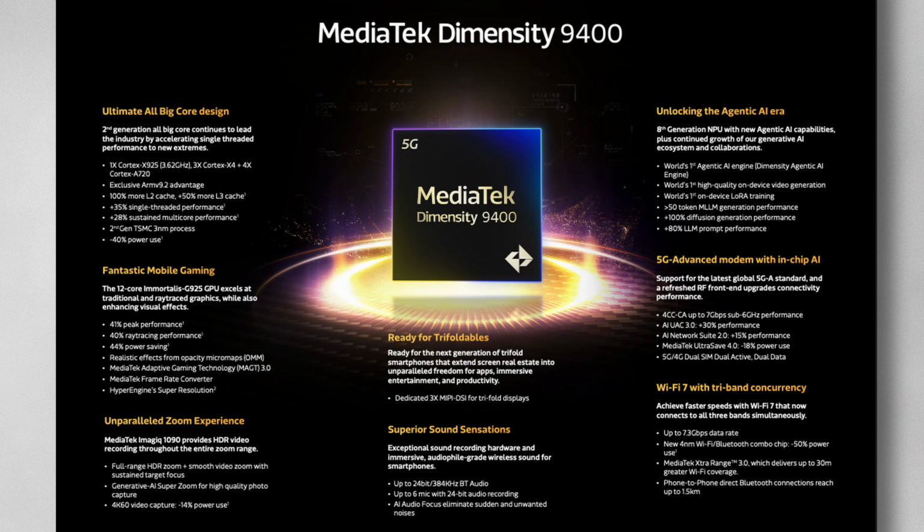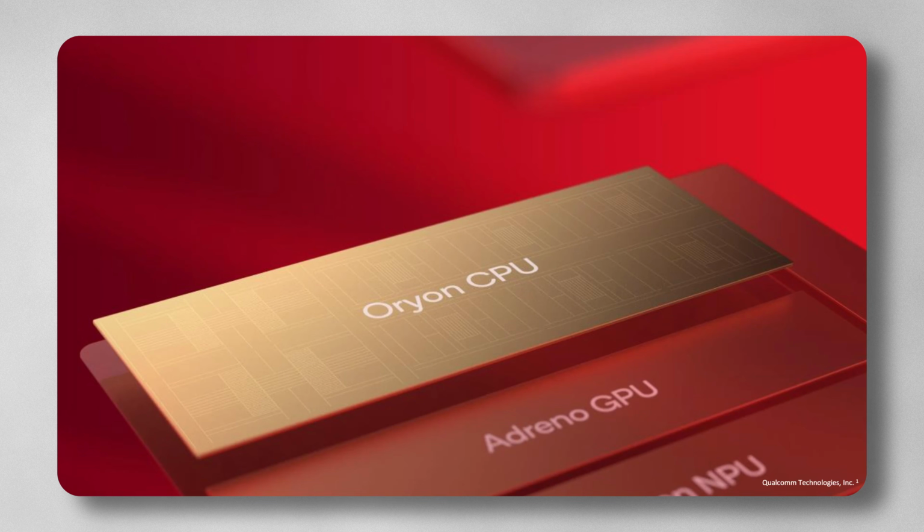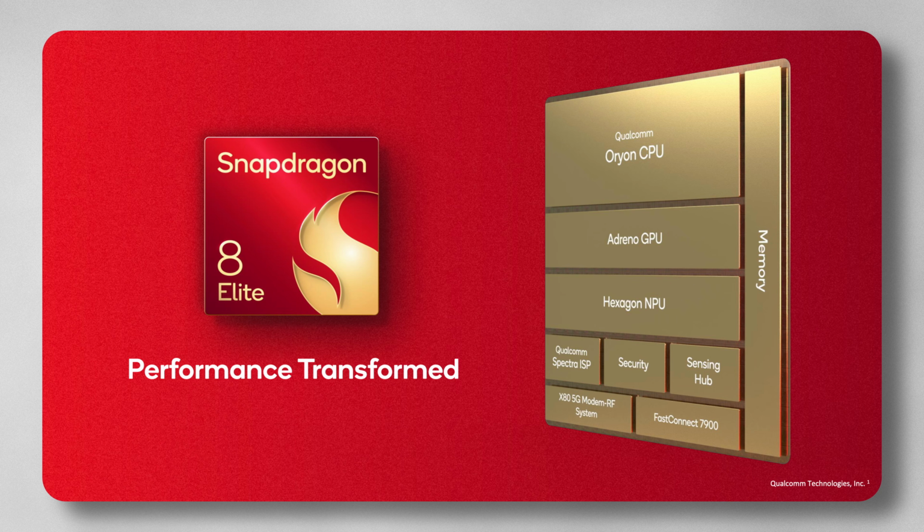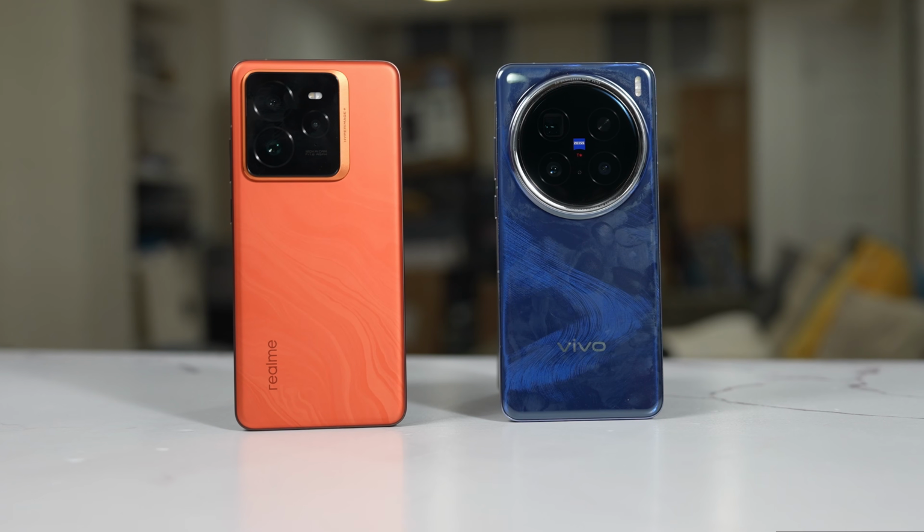It's impressive. And we know what, of course, the 8 Elite has done with its new Orion Core CPU, its sliced Adreno GPU. But the main question is, what kind of performance should we be getting? We're gamers. We like to see what that does. And we were quite impressed with the 8 Elite. So we're going to start off with benchmarks, which of course is something we like to do, so we have at least a good idea.